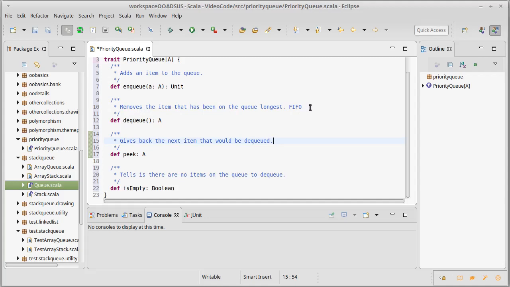In a priority queue, every element has a priority, and things are removed in order of their priority, so the highest priority thing comes off first. There are many different examples of where priority queues appear in regular life. Queues are one of these idealized things. Everyone is treated exactly the same. But the reality is not everyone is treated exactly the same. And sometimes that's because of a social injustice type of thing. But other times it makes sense.